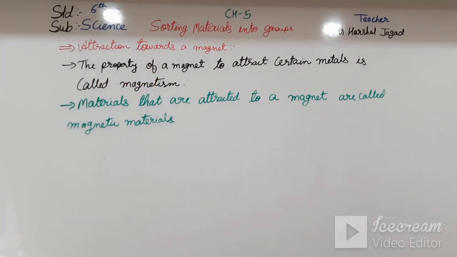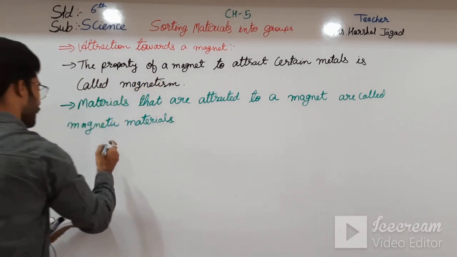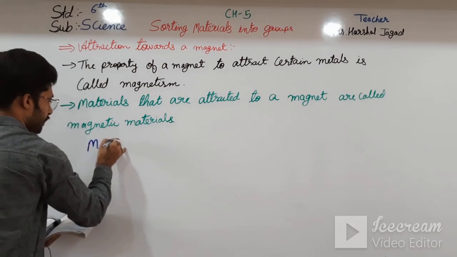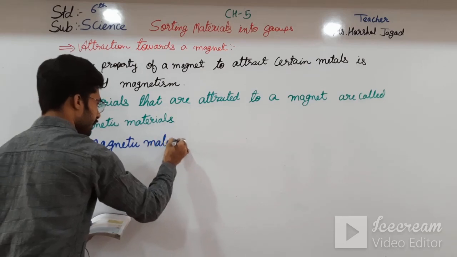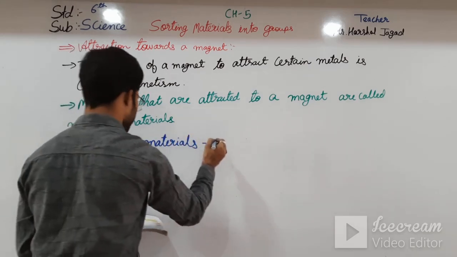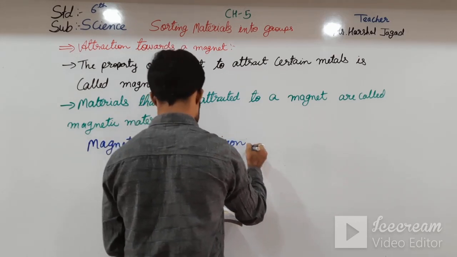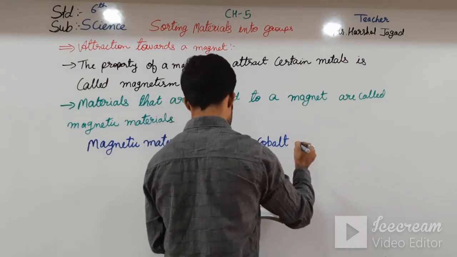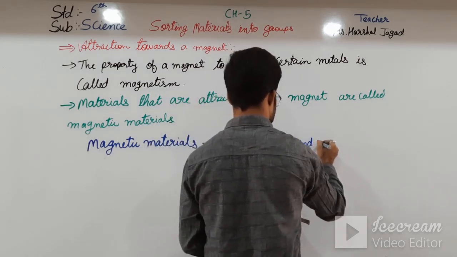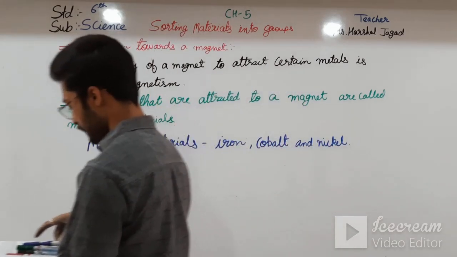Okay students, and here are some examples. Magnetic materials are iron, cobalt and nickel.